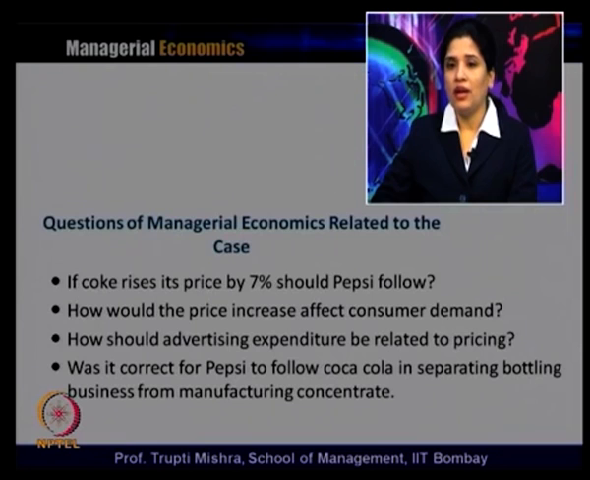How should advertisement expenditure be related to pricing? Here we talk about the cost of production, and how advertisement cost increases the average cost. This will be discussed in the case of cost analysis and monopolistic competition. Was it correct for Pepsi to follow Coca-Cola in separating the bottling business from manufacturing concentrate? This will be analyzed through our oligopoly market structure, generally how firms behave in a market when they know that there is interdependence between both firms.